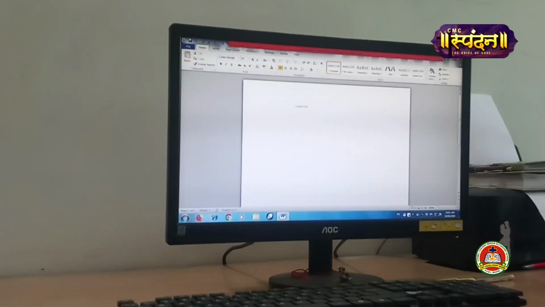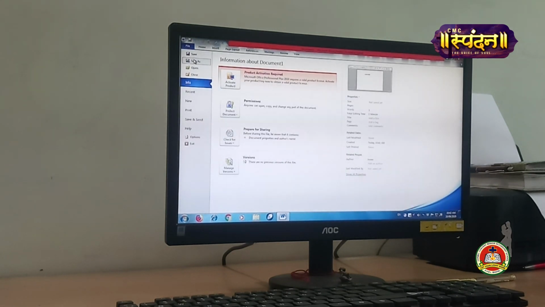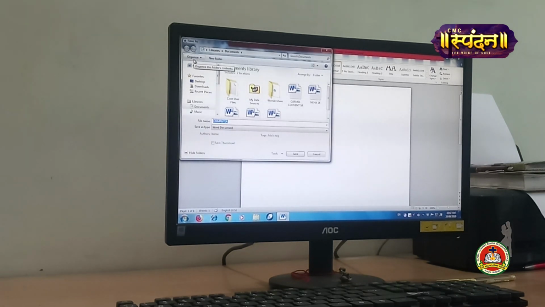Please practice along with me. As soon as you type the word computer here, you have to save the file. Go to this File button, click on Save As. As soon as you click on Save As, the word computer will be displayed here and it will ask where you have to save your file.